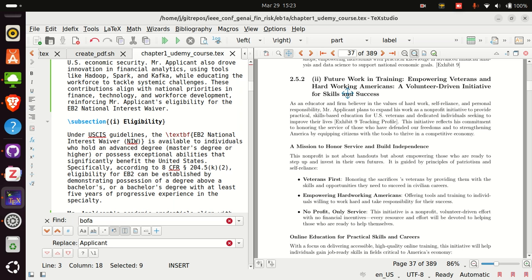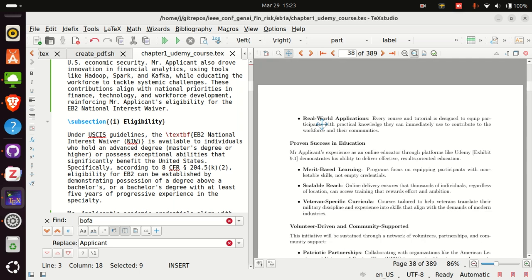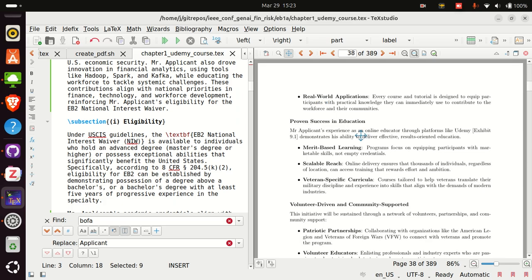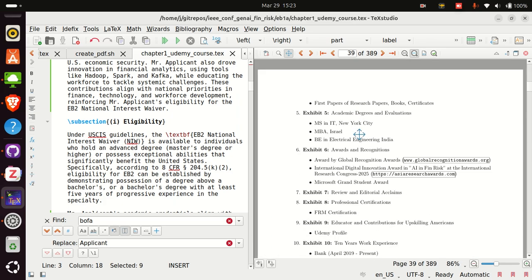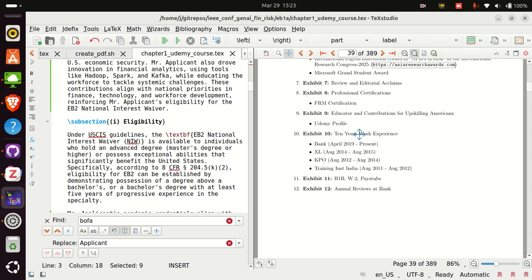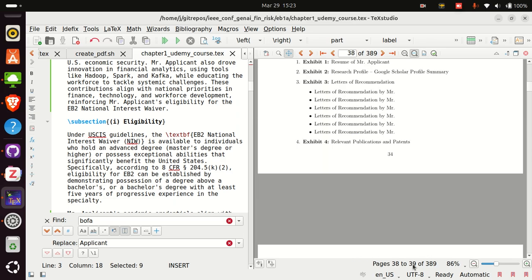Then you say that he wants to train and empower veterans, if this person also worked in the education field. He used to work as a trainer. So you say that, and then you attach all the exhibits. The first exhibit is the resume. So this is the covering letter. These are the first few pages. Remember that you are still at page 39 out of about 400 pages. So this is only about 10%.